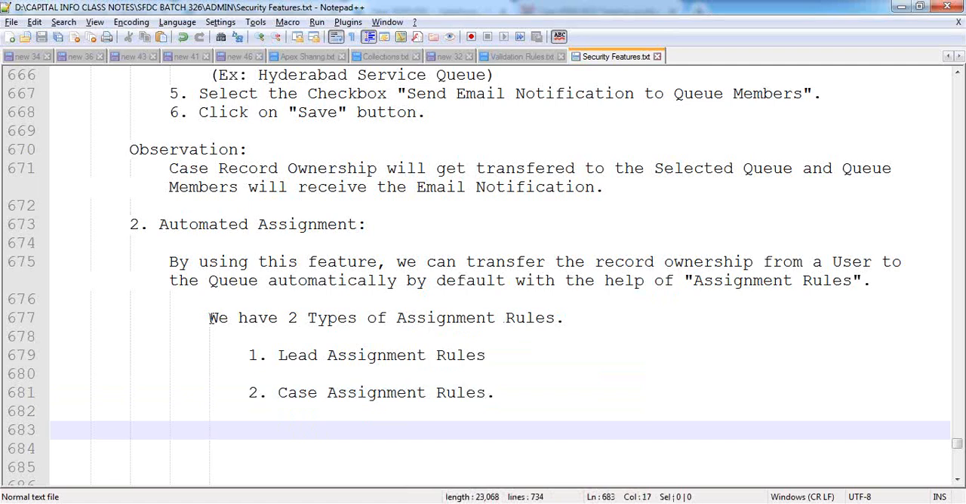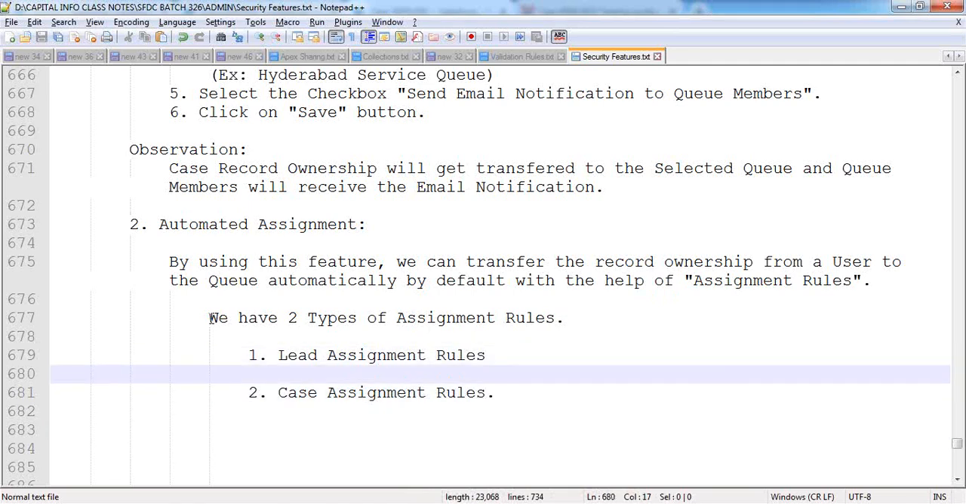First one is lead assignment rules. Second one is case assignment rules. These are the two types of assignment rules available in Salesforce: lead assignment rules and case assignment rules. Now, what is this lead assignment rule? What is this case assignment rule here?